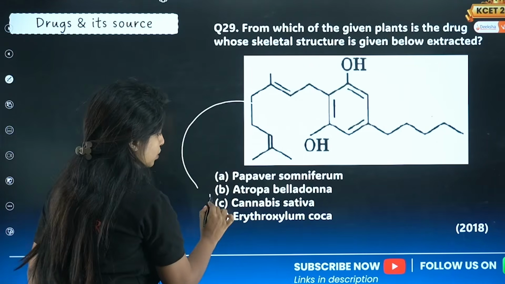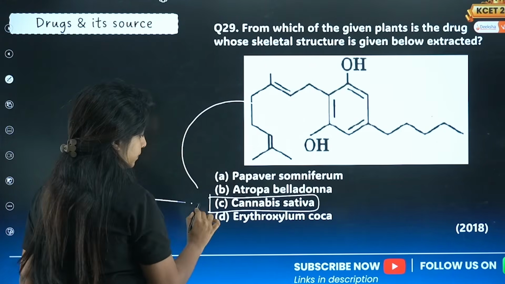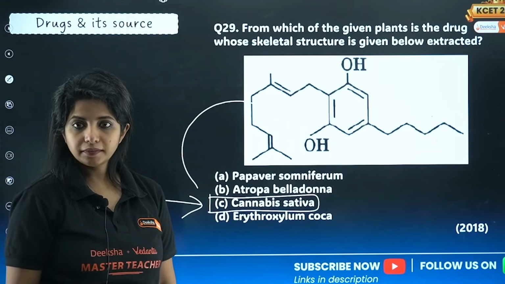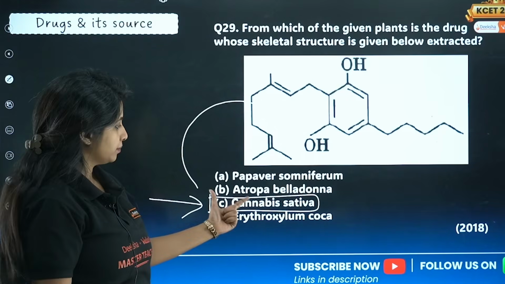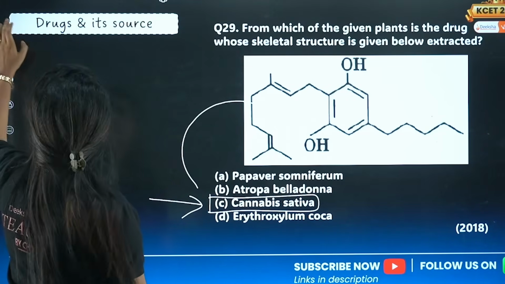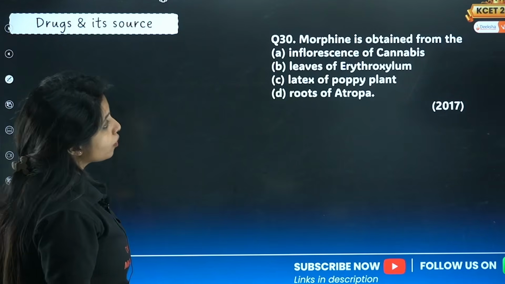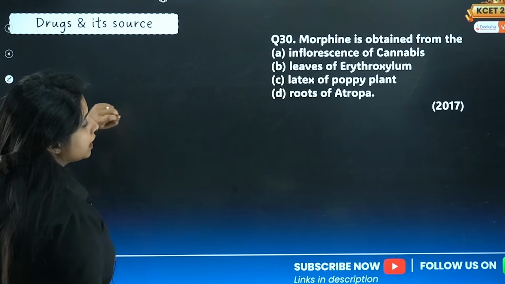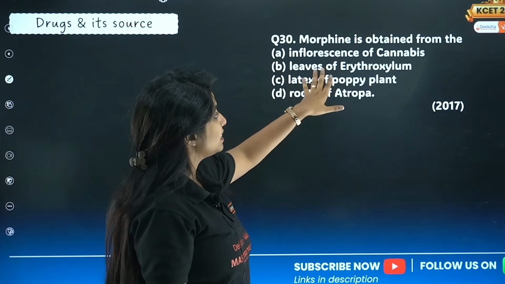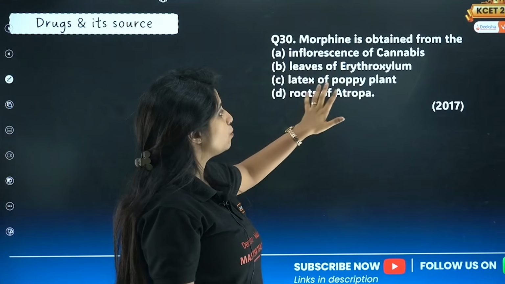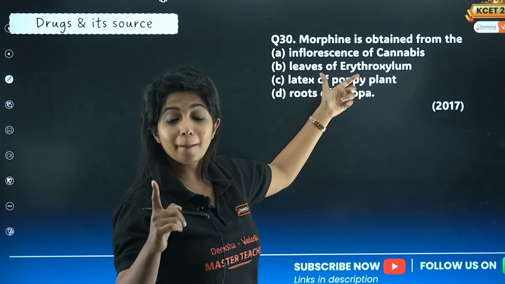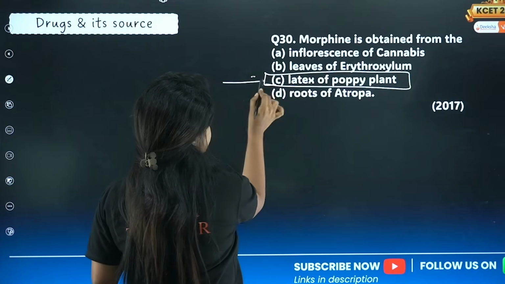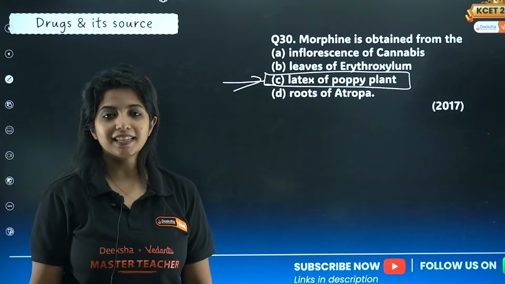And where do you get it from? You get it from Cannabis sativa. Okay, got it? Please remember. Now, morphine is obtained from the inflorescence of cannabis, leaves of Erythroxylum, latex of poppy plant and roots of Atropa. Poppy, opium poppy, Papaver somniferum. Latex of opium poppy is your answer for this question. C is the answer.